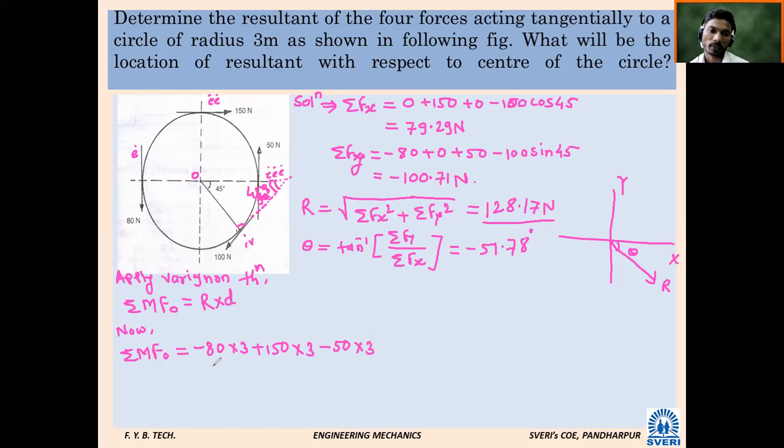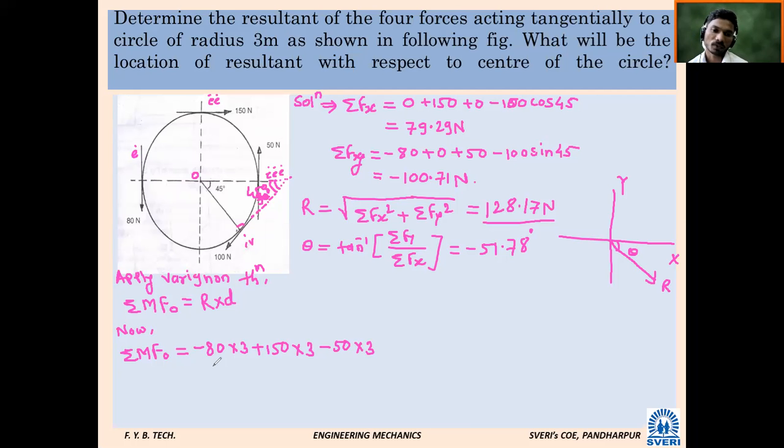Now which force remains? 100 Newton. Now what will be its distance? We can calculate the distance directly. 3 meters. So what will be the moment of the 100 Newton force at point O?